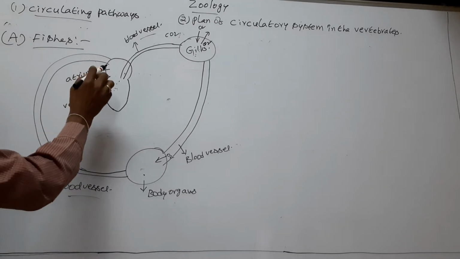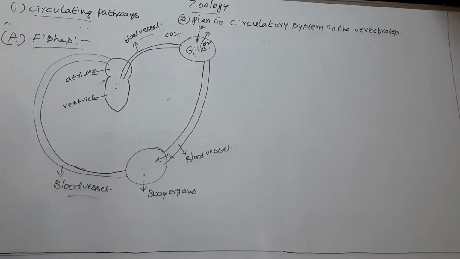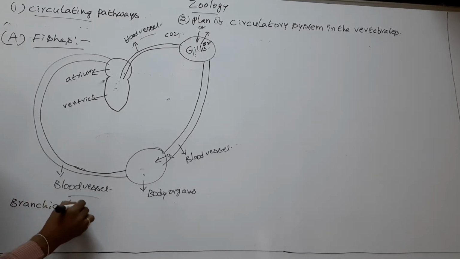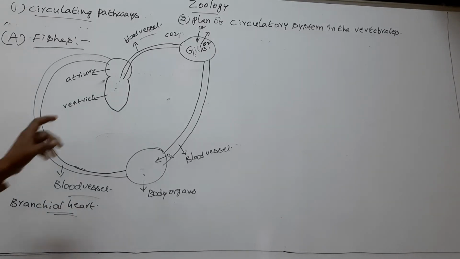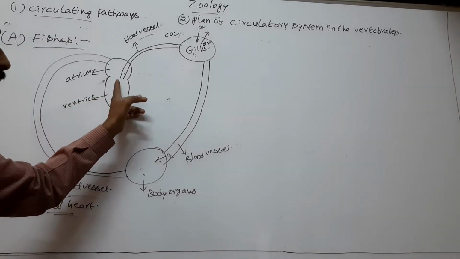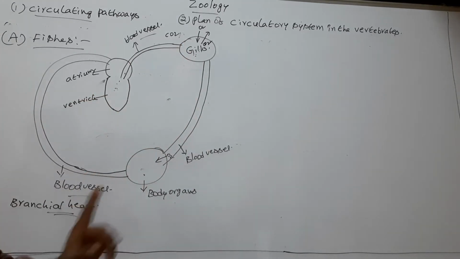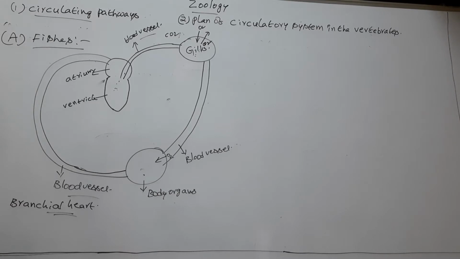So the heart in the fishes is called branchial heart, because the heart supplies its deoxygenated blood directly to gills, not body organs. So fishes possess branchial heart.